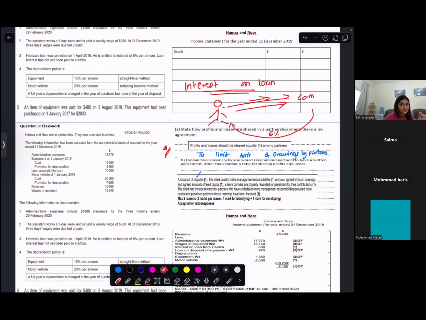Yes. Two places where interest on loan will go: your income statement and the capital account. Which side? Debit side. No, sorry, credit side. Interest on loan will be other expenses over here, and on the partner's capital account, it would be on the credit side. Are you with me? Yeah. Okay, fine. Yes.